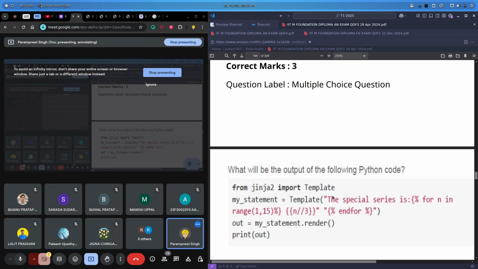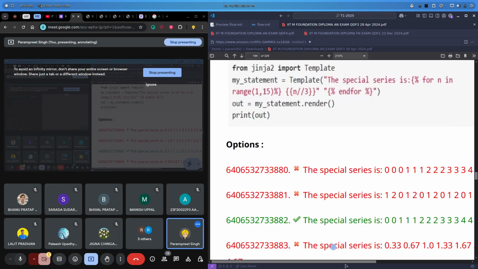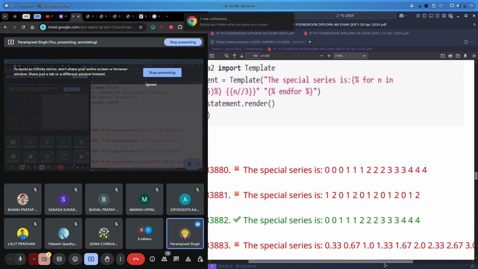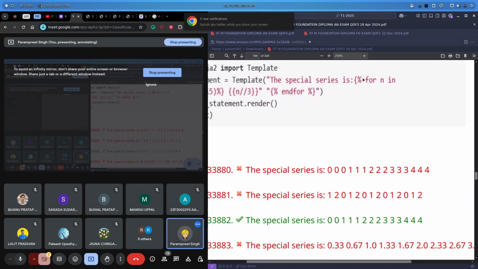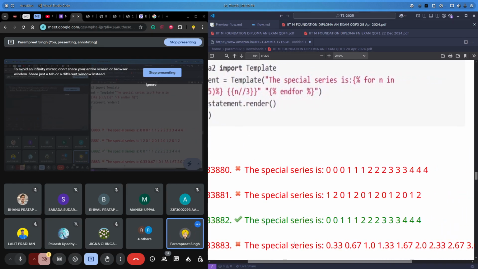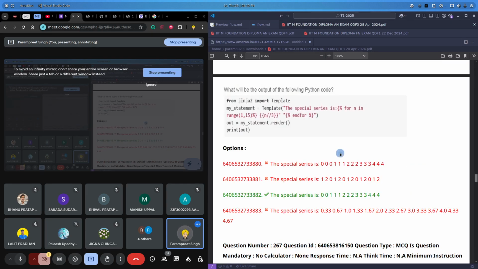That is okay. So this will be the output. It is basic, you just need to understand what this code is doing. Whenever we use curly braces and a percentage sign, this simply means we are executing some Python code with some Python data. Here n is the variable and we are using the range function from Python. Now you just need to match the output. Okay, is it clear to you all?